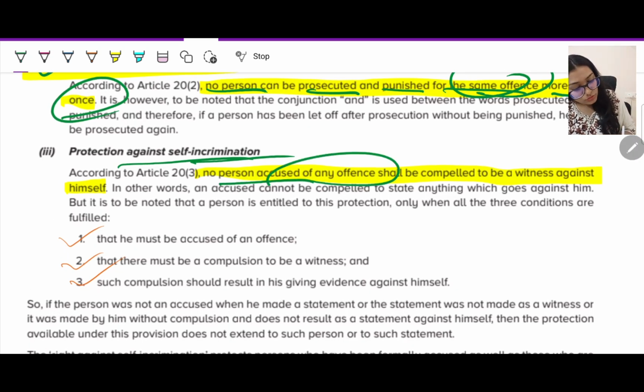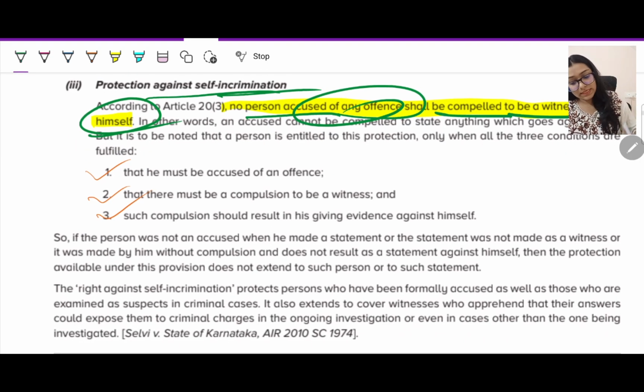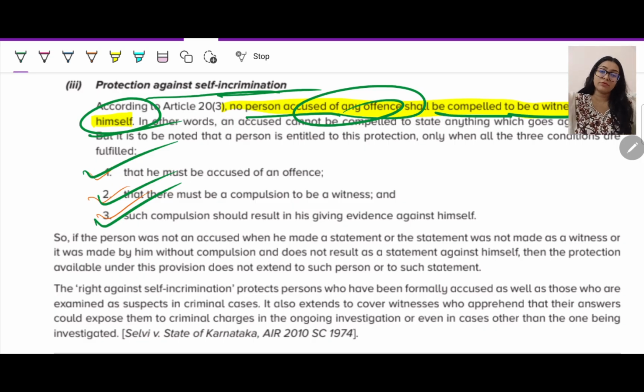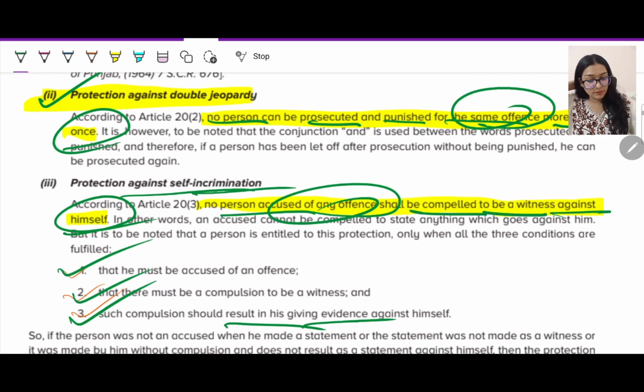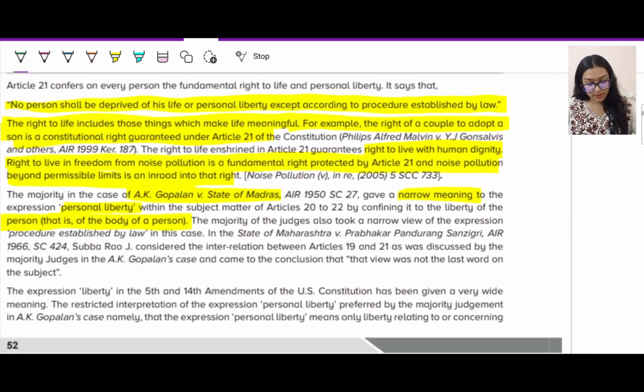Fine. No person accused of any offense shall be compelled to be a witness against himself. He cannot be compelled to be a witness against himself, but first he must be accused of an offense. There must be a compulsion to be a witness, and such compulsion should result in giving evidence against himself. So three things: there must be an offense, you should be forced to give evidence, and it will result in giving evidence against yourself. So you can invoke this particular article, Article 20, which gives protection against self-incrimination.